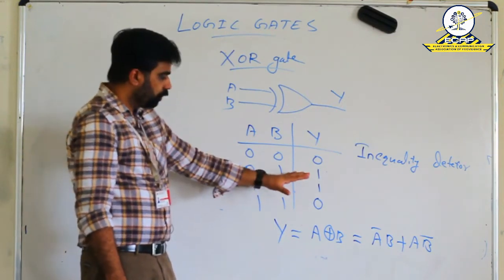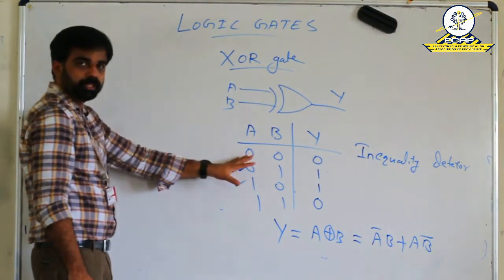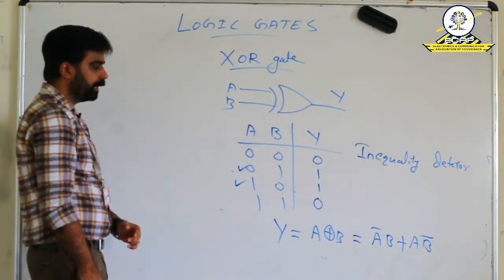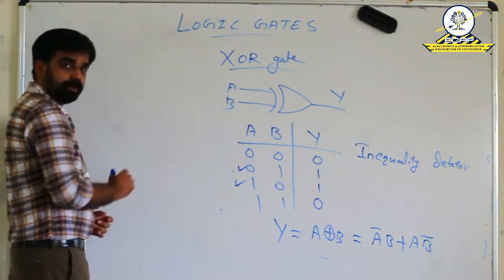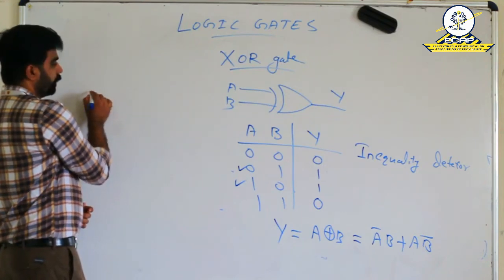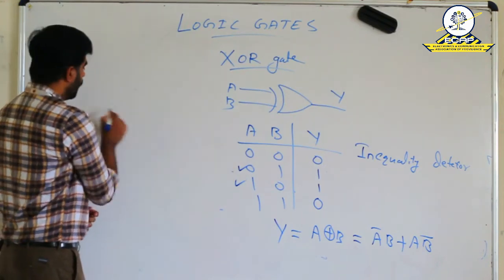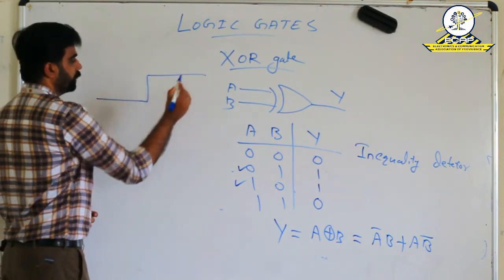So now we can draw the output waveform so that we can explain the behavior by using this truth table. Here A and B are the two inputs. In the first 2 half cycles, A is 0. In the next 2 half cycles, A is 1.